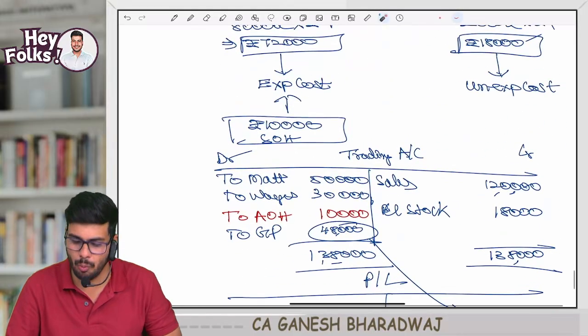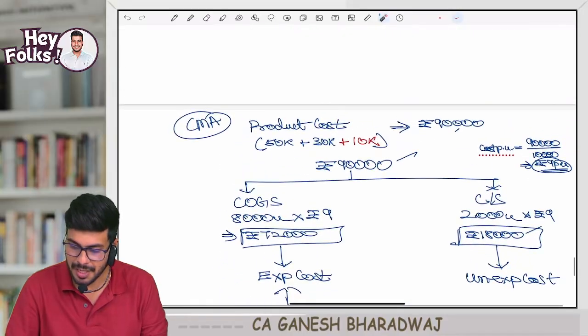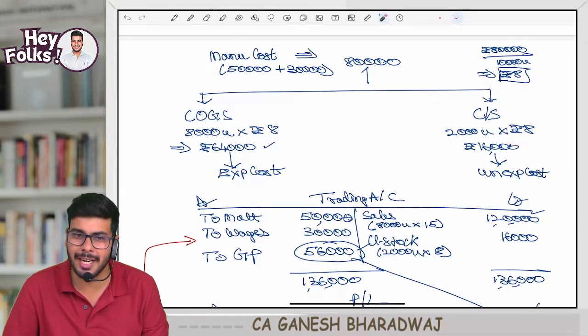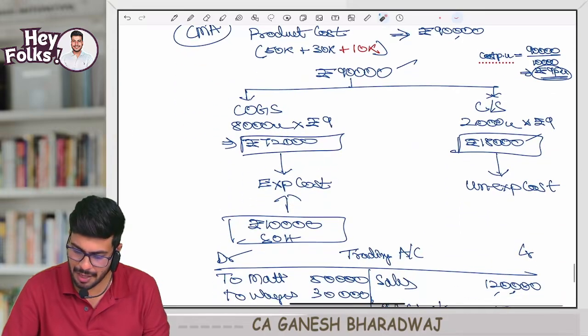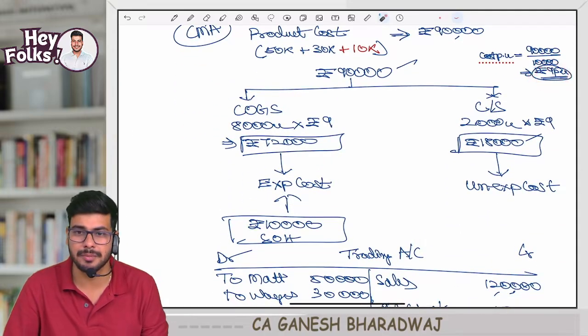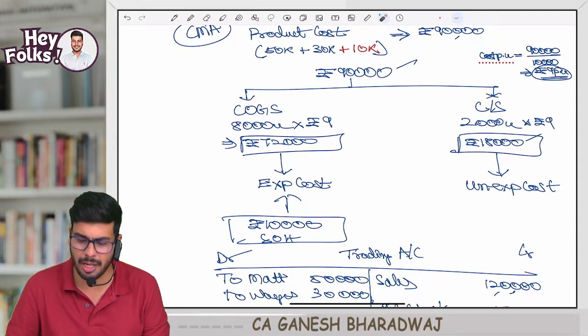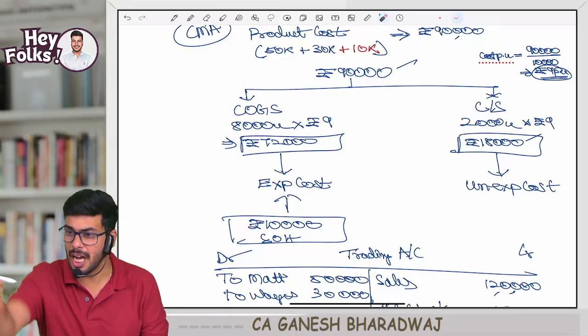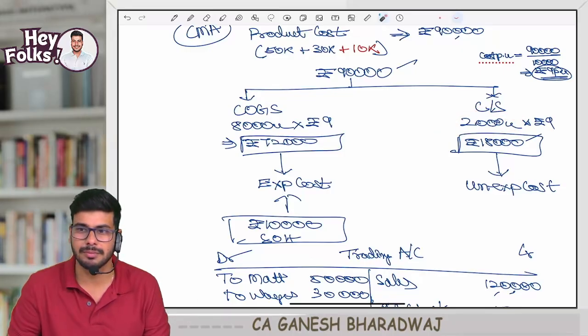Simple. There, every unit was valued at 8 rupees. Here now every unit we are valuing at 9 rupees. Correct? How many units of closing stock are lying? 2,000 units are being valued at 1 rupee more.